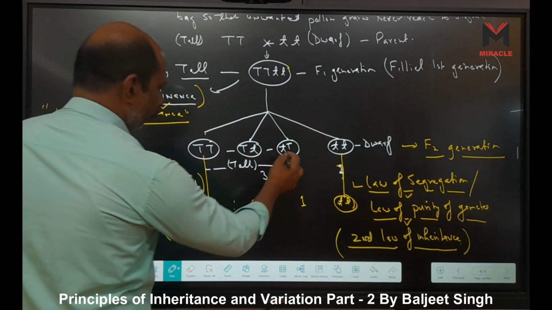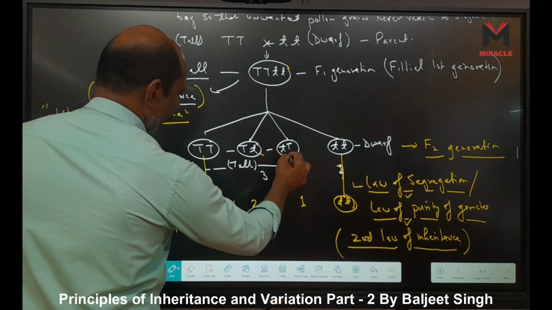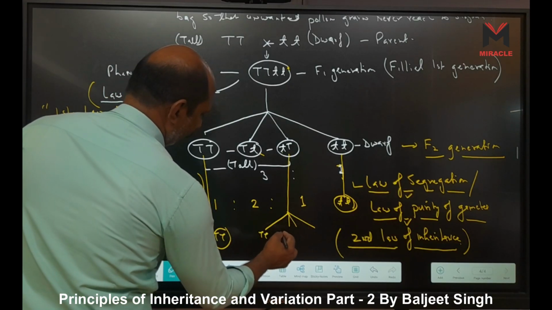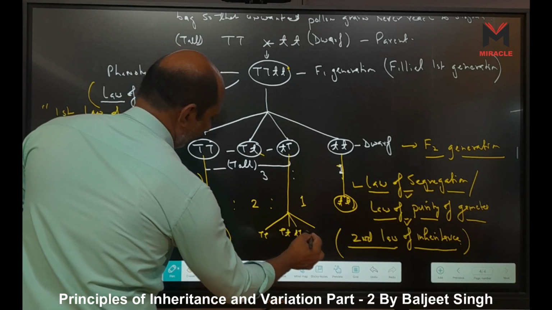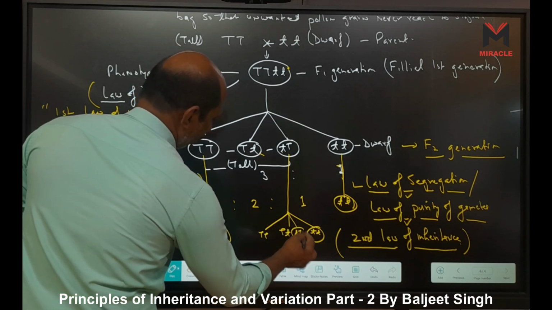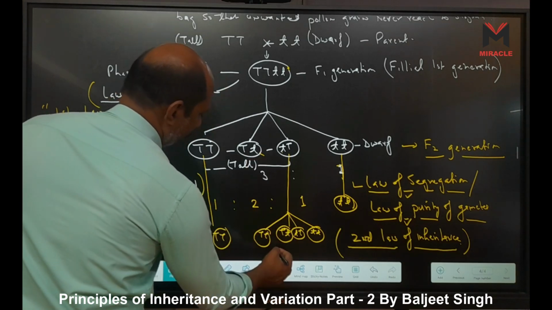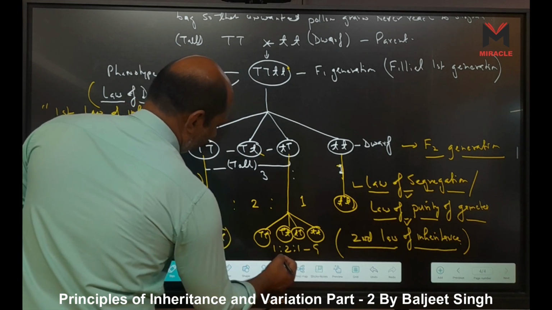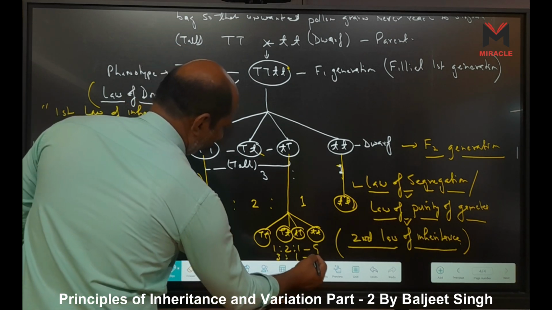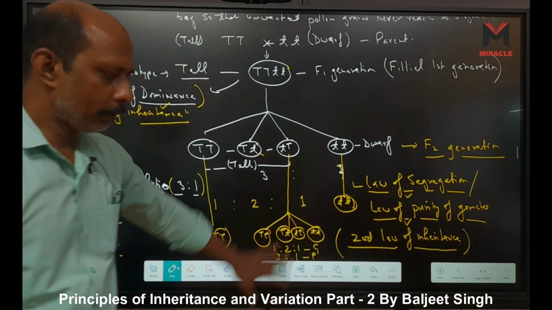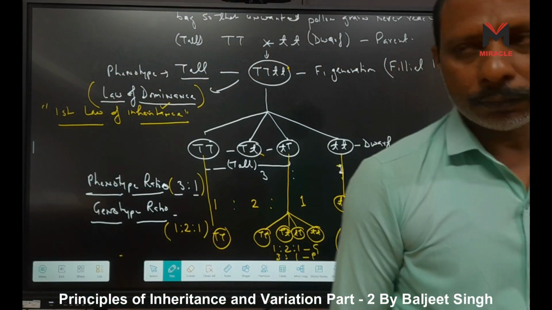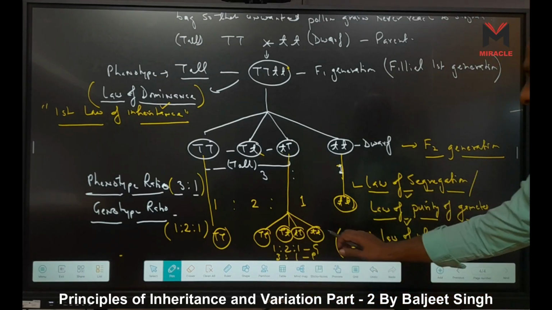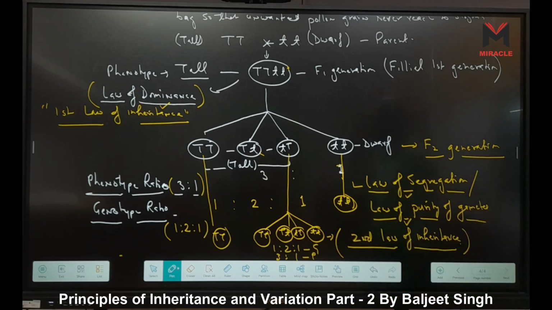But when he used the hybrid, he again got the same ratio, 1:2:1 genotype or 3:1 phenotype, in another generation. So the law of segregation happens here as well. This is called the F3 generation.